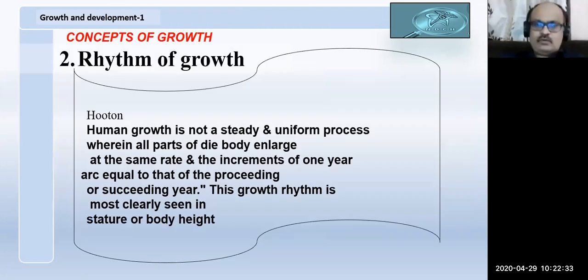So if we take the growth process, there is a rhythm of growth. Growth is not a line, it is not a single straight line. It is like a song, showing ups and downs. So if we take the increment, in the first year, at the start of life, it may be 2 to 3 millimeters in the whole year. Next year, he may be growing 5 millimeters. The next year, he may be growing 6 millimeters. Like that, it will be a rhythm of the growth.